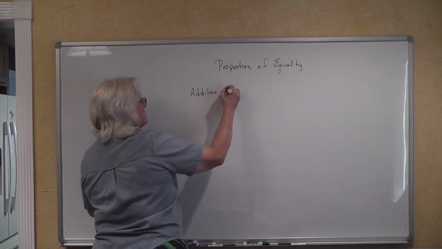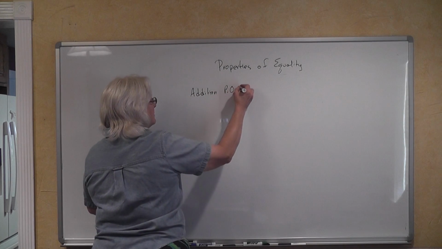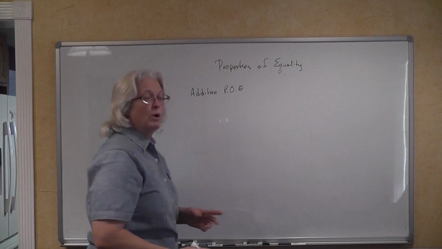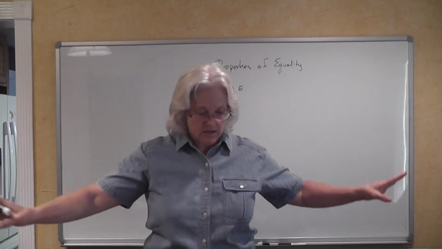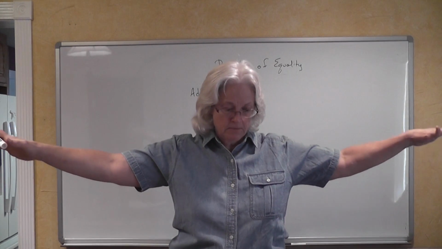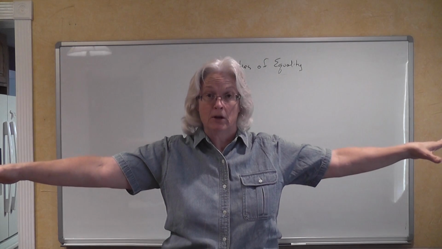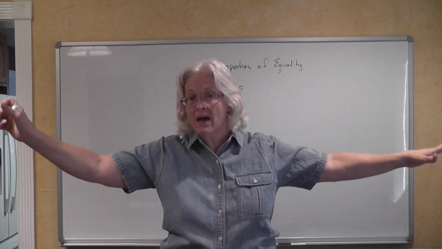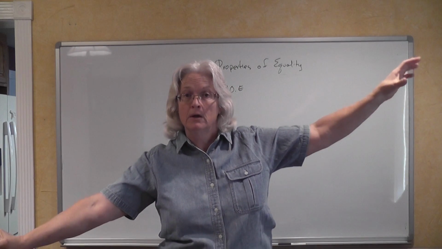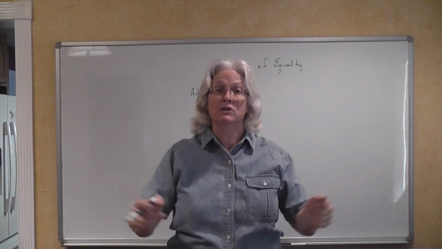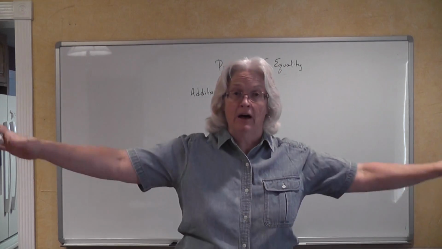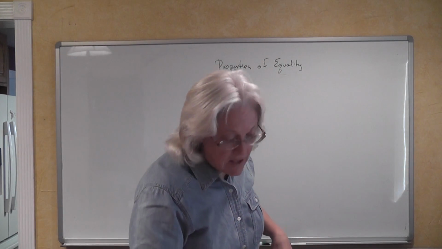The addition property of equality, and what that says is if you have a balanced equation here, or a seesaw, it says that if you add the same quantity to both sides of the equation, then you still have an equation that remains in balance.